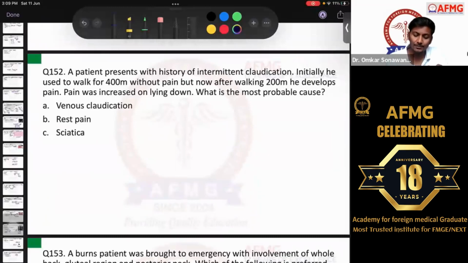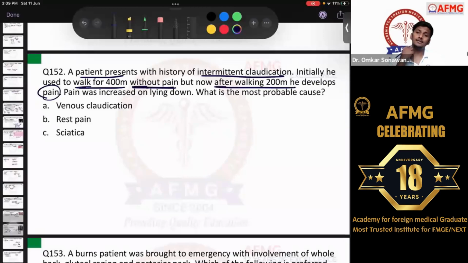Question number 152. A patient presents with history of intermittent claudication. As I told you, we discussed in vascular surgery, intermittent claudication means pain on walking. Initially, he used to walk for 400 meters without any pain. But now, after walking 200 meters, he develops pain. So definitely the claudication distance has decreased. So it is progressive in nature. Earlier he could walk 400 meters, now he can only walk up to 200 meters and then pain arises. Pain was increased on lying down. So as I told you, when the patient starts walking and then has pain, that is called intermittent claudication.